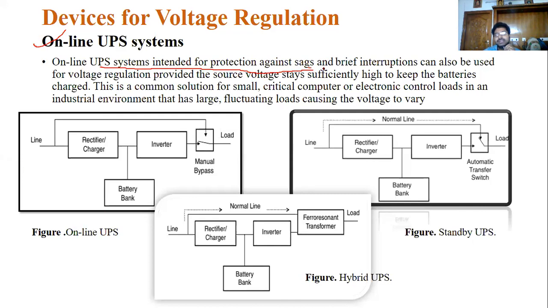Next, the sags and interruptions. You know what this is: nothing but a backup. When you are writing some exam, or some online test or quiz, and suddenly the power gets interrupted, we provide some backup at that time. That backup you can call an online UPS. Those are the UPSs, and there are three types, but the basic thing is the same.